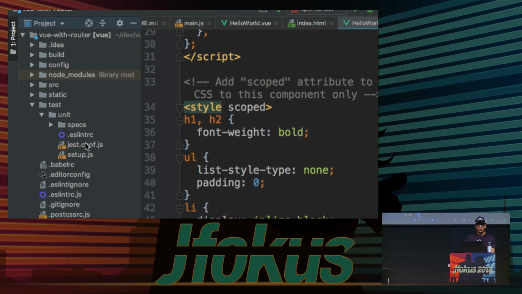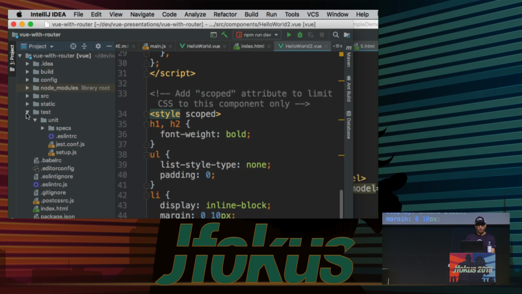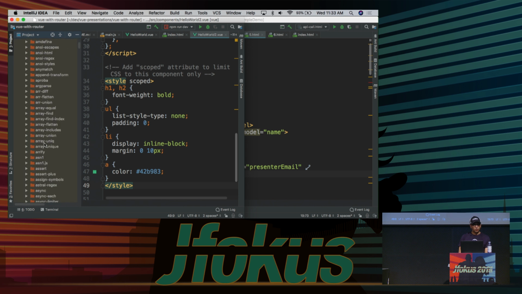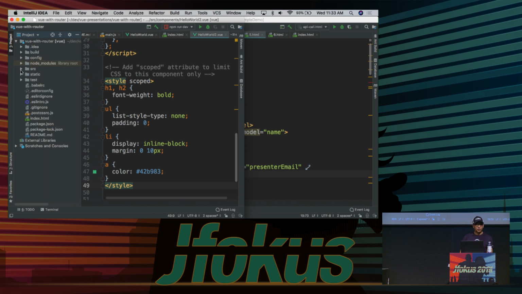People typically use Jest to do unit testing in the Vue world, but you can use whatever you want. Some people use something like Cypress.io, which is a really nice tool for doing more extensive, more sophisticated testing. And of course, here's my Node modules project where this project has pulled in the entire internet.